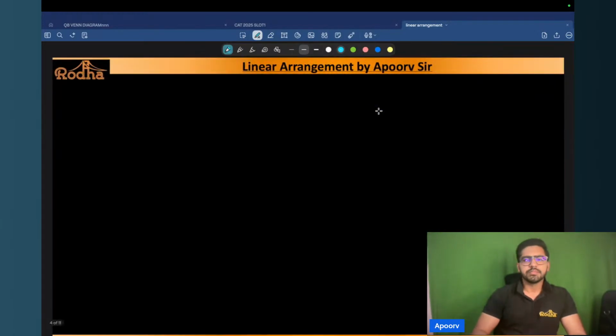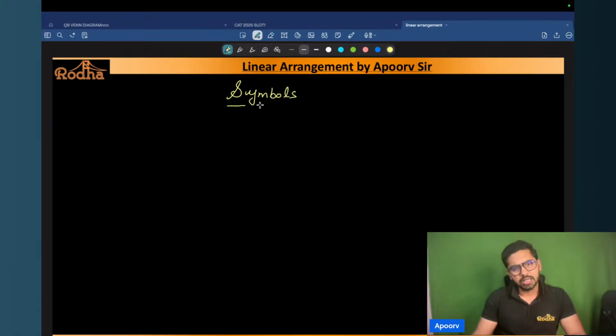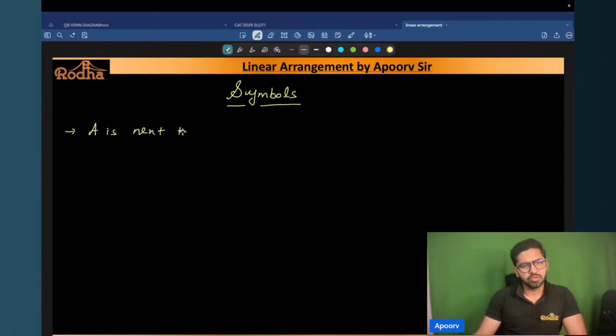Now, before I start with the first set that I want to give you guys today for solving, I would want you to know certain things, right? There are certain symbols that we can use to represent the conditions that are given in the arrangements, the problem statements. I'll show you the different kinds of statements that you come across. For example, if I say a statement like, let's say A is next to B, right?